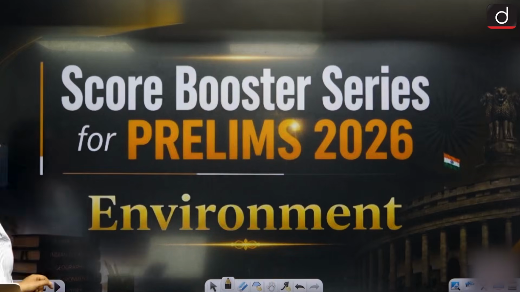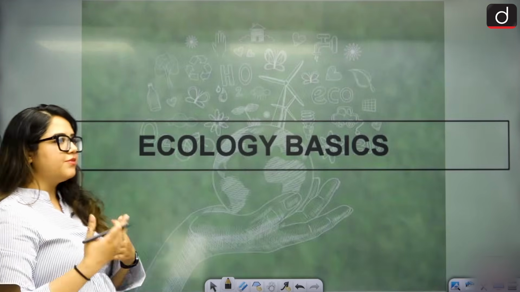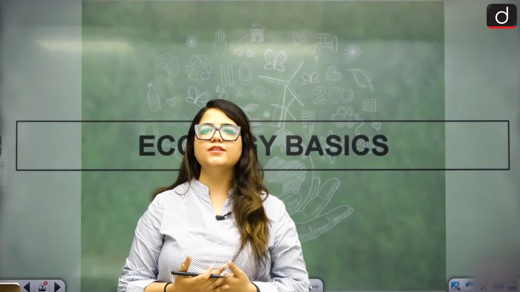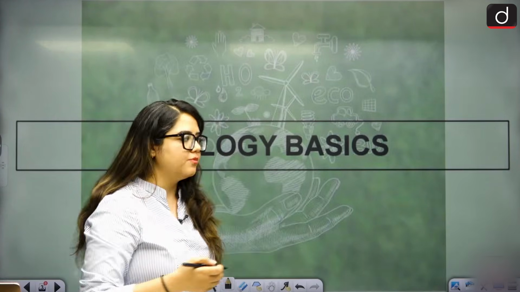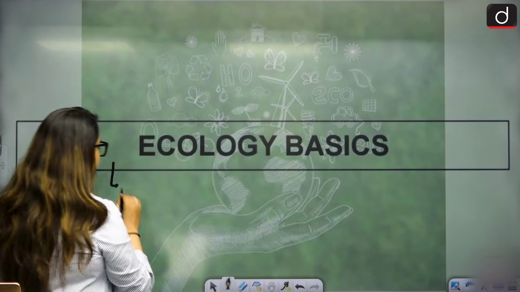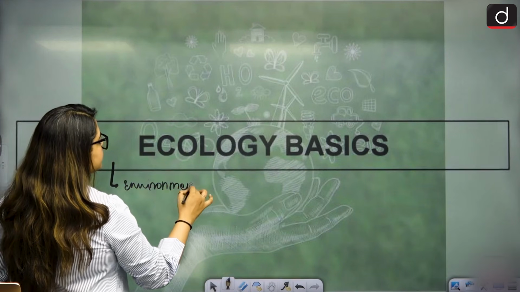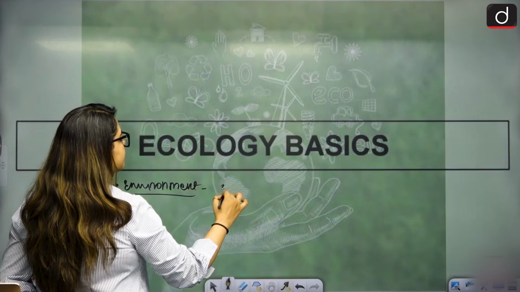All right, so we're starting with environment, that is ecology basics. We're trying to understand the very basics of ecology, like what environment is. In basic terms, what is environment? Environment is nothing but your surrounding.